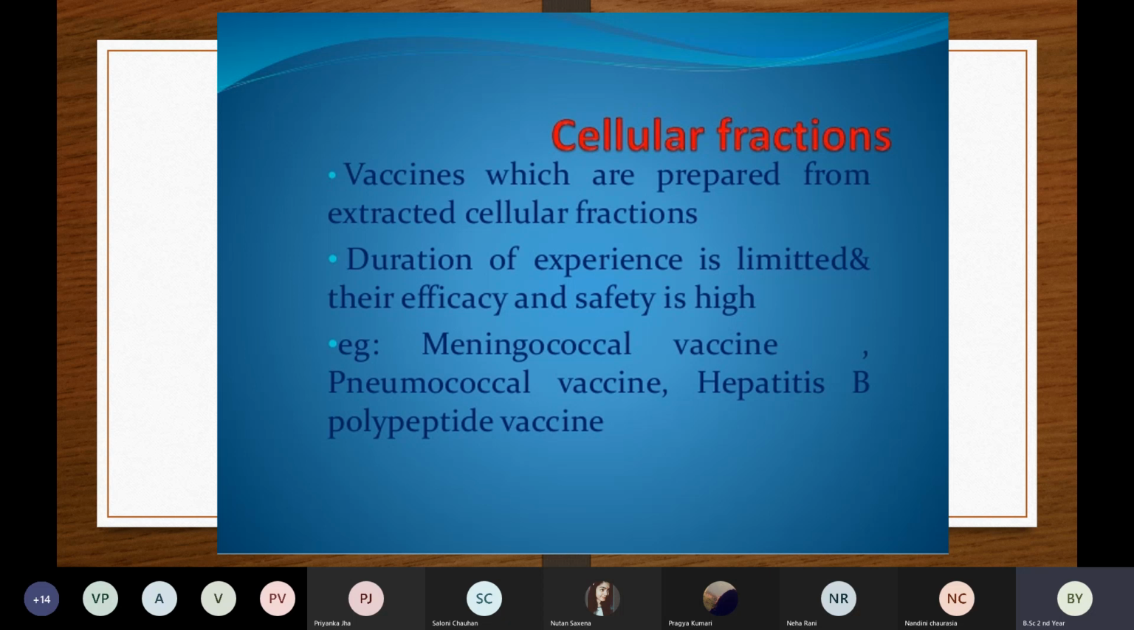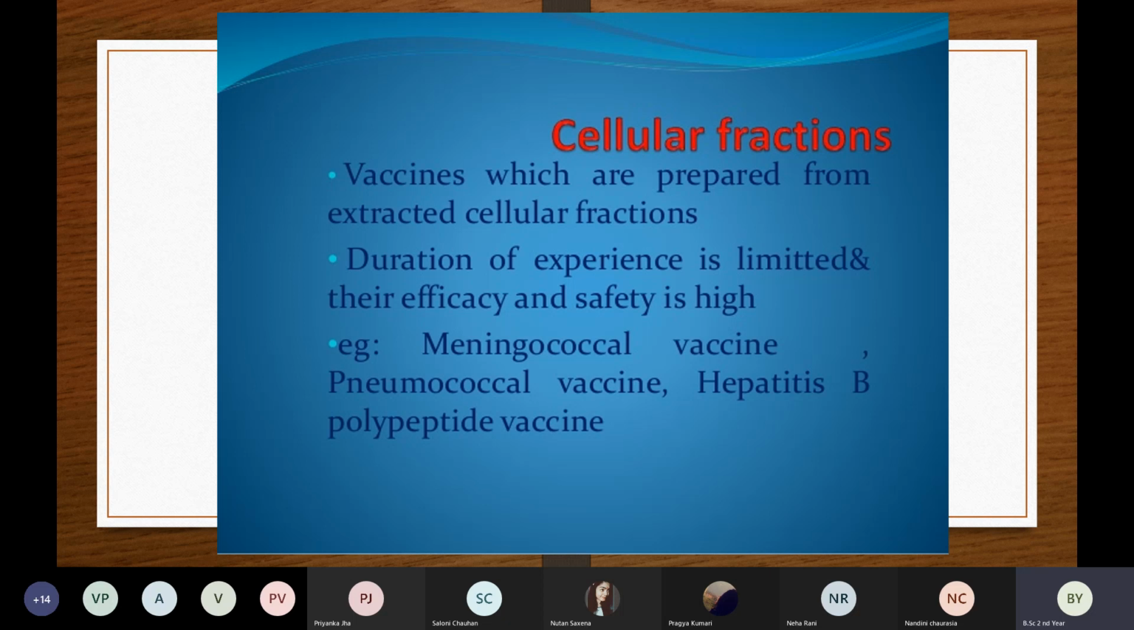So how beneficial is it for the patient? It is very good. It is very effective for the patient, very beneficial, and very safe. But the duration of experience is still limited, meaning it is not being used widely in the world. So that is the disadvantage. But their advantage is that it is very effective, very good, and very safe.